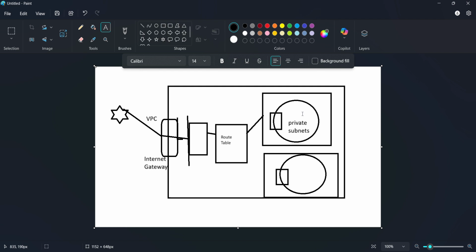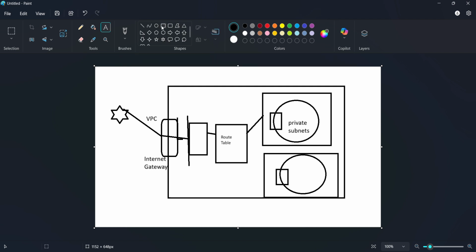So the security, actually, let me tell you about this. For this project, you'll have subnets, right? To these subnets, you'll also have another layer. Actually, this is the most important layer of protection, which is NACL. You call it NACL.